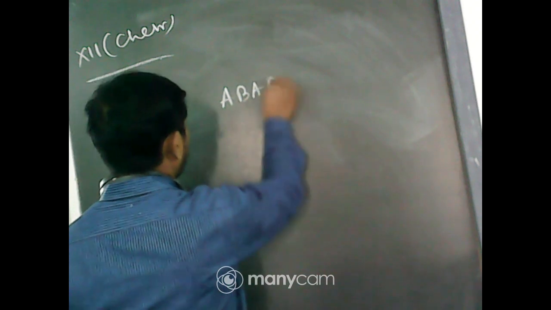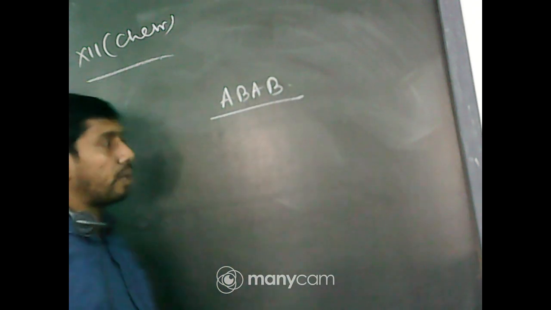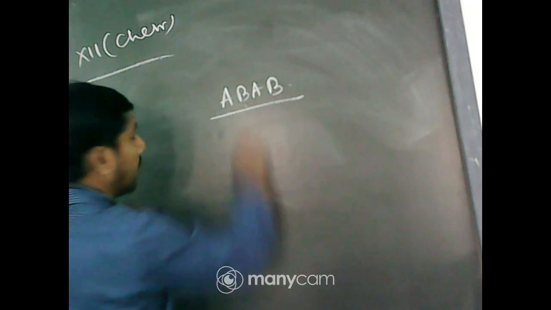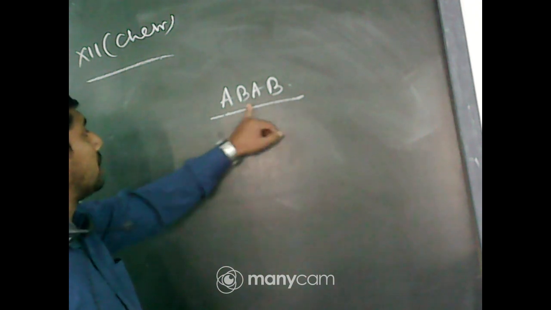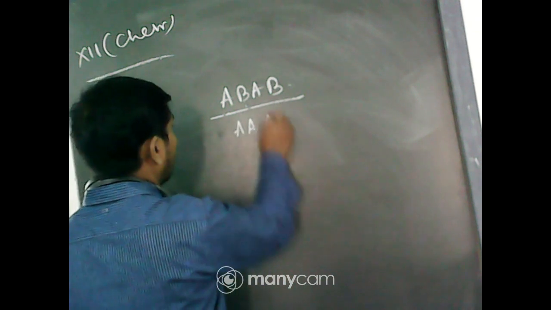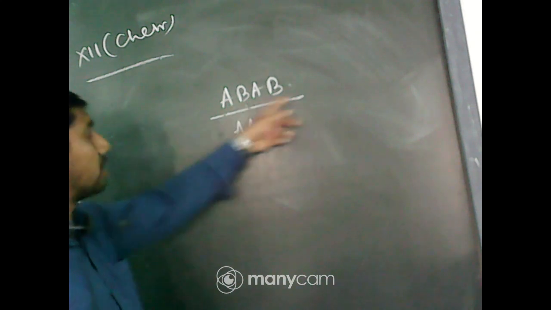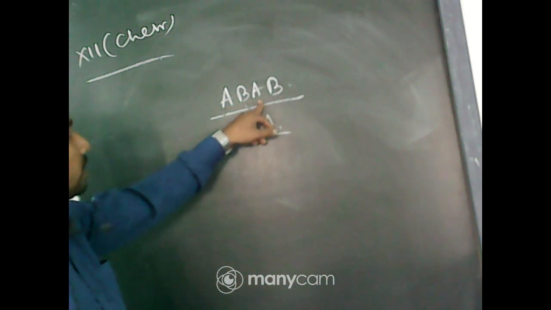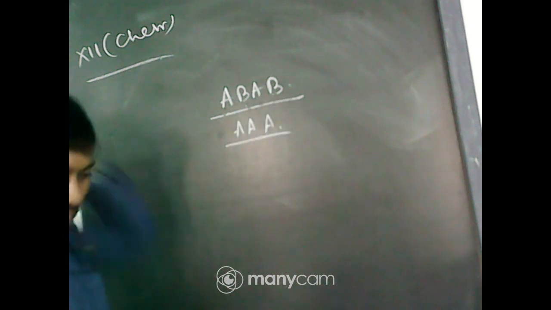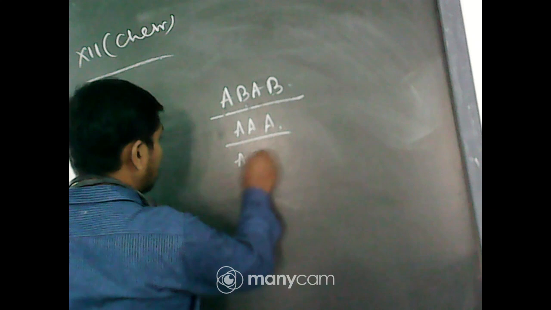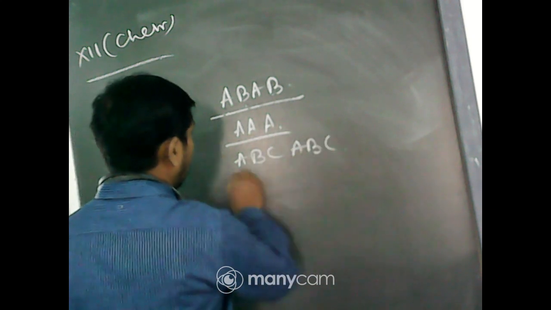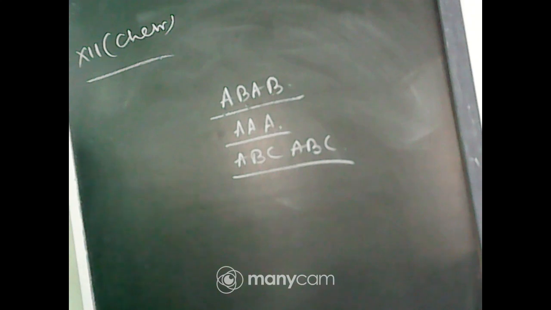Now there are some abbreviations, suppose A, B, A, B. This is a type where this is the first layer, this is the second layer. The arrangement of the second layer is different, but the third layer is the same as the first. Here one layer matches with the third layer, second matches with the fourth layer. And if it is like ABC, ABC, that is after the third layer, the first matches with the fourth one. So these are the crystal lattices.